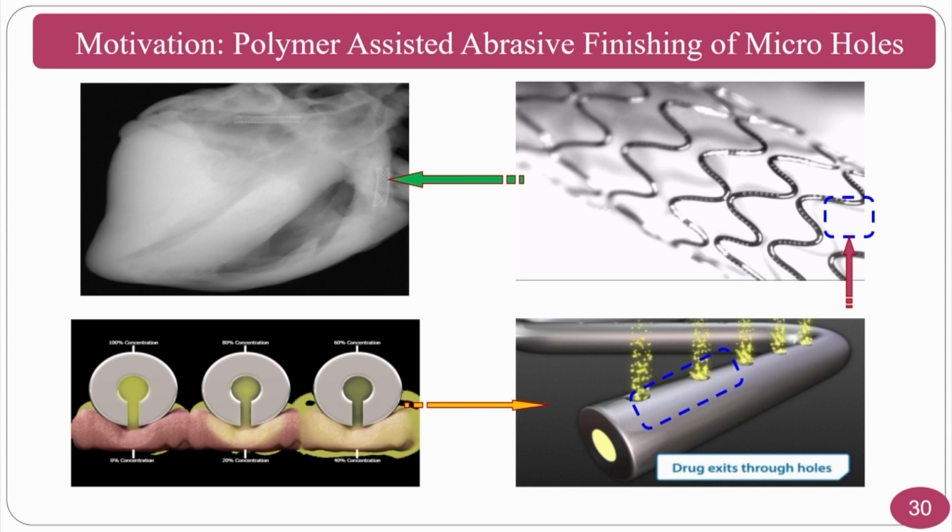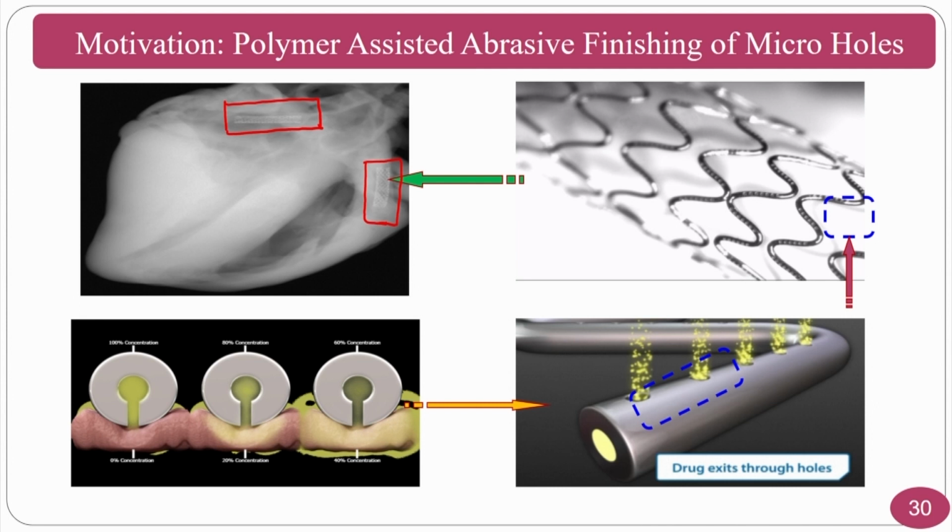drug eluting coronary stents. As you can see here, the stents are placed inside the human body. This is the stent, one you can see in the heart. There is another stent also visible. Most of the time these stents are made of nitinol, and sometimes they are also made of biodegradable polymers. So currently what you are seeing here is a metallic based stent, and it has a core inside as a medicine that you can see.